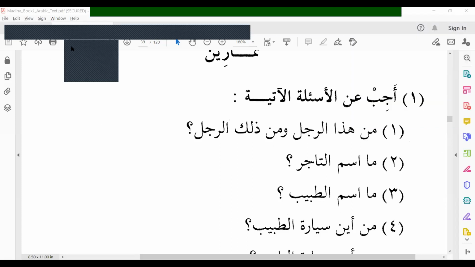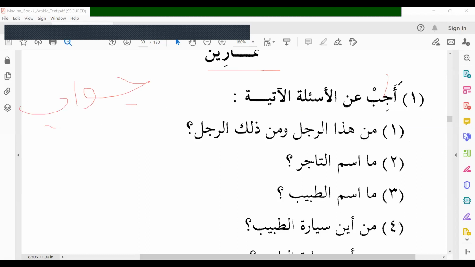التمارين, exercises. أجب عن الأسئلة الآتية. Ajib means answer, jawab. It's a common verb. Ajib, you answer. Anil as'ilatil atiyati. Atiya, following. As'ila.